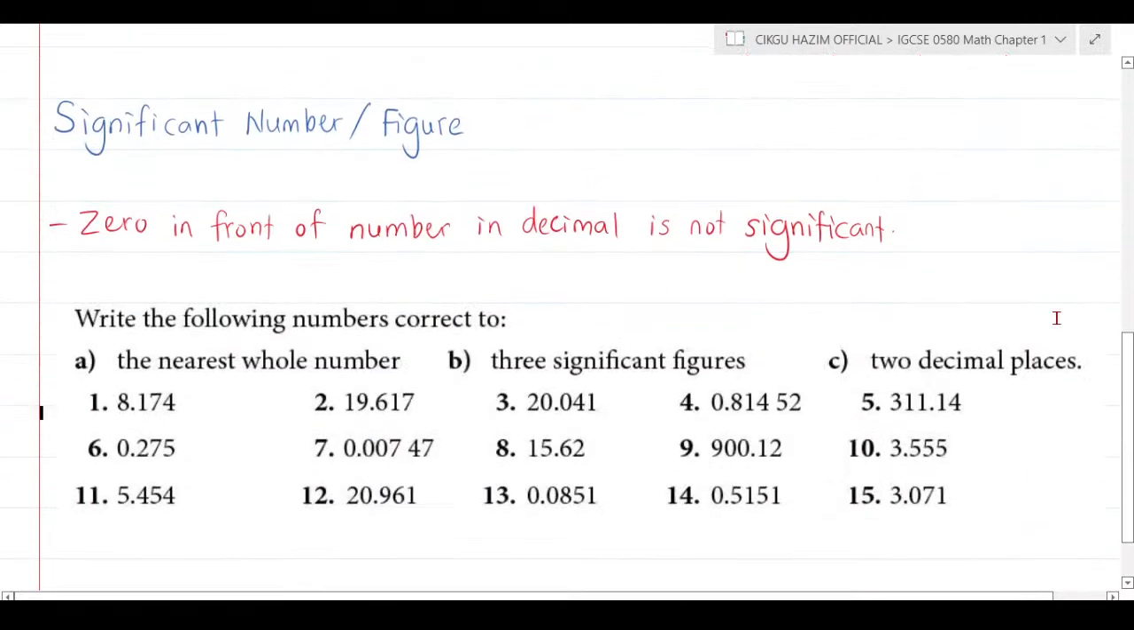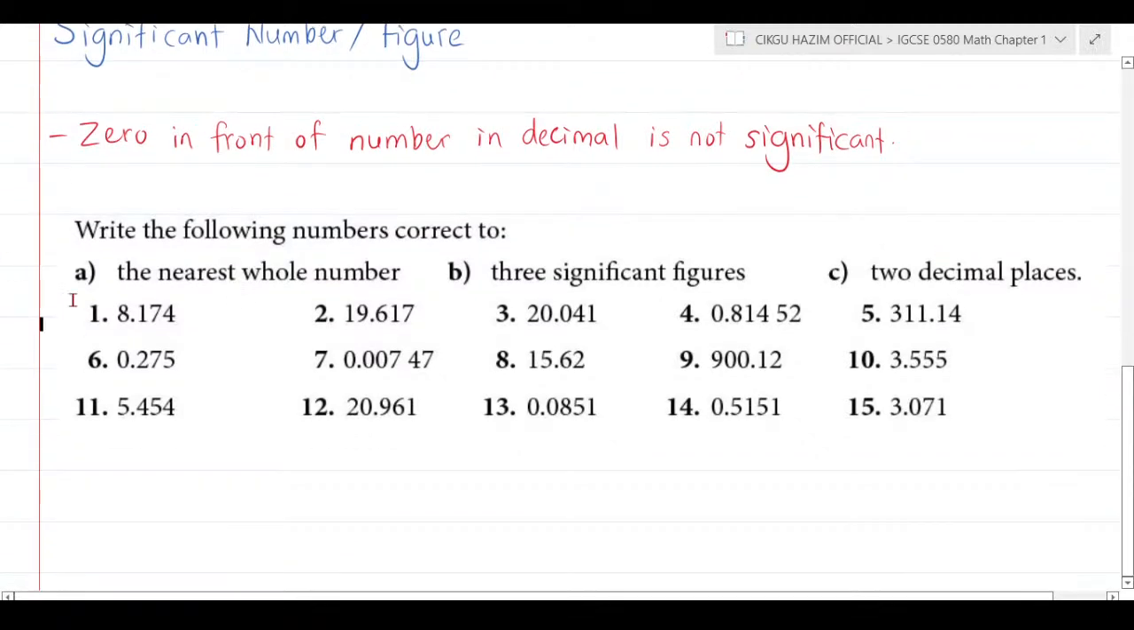Okay, so significant figures are also nothing much, which is you need to know where to start to count the significant figures. That's all. So 0 in front of a number in decimal is not significant. How? Let's look at several examples, which I'm going to show you, related to the numbers here. My pen is not working for some reason.